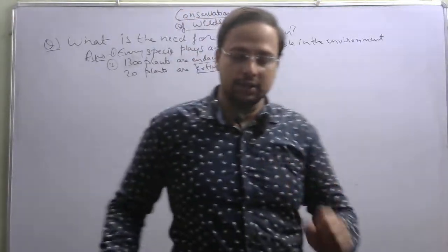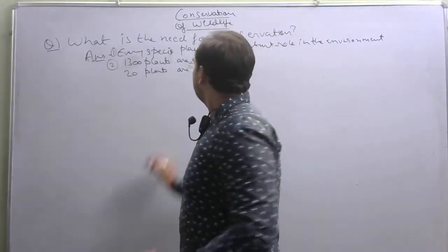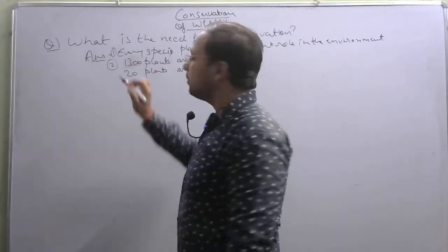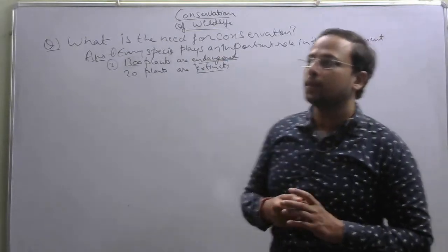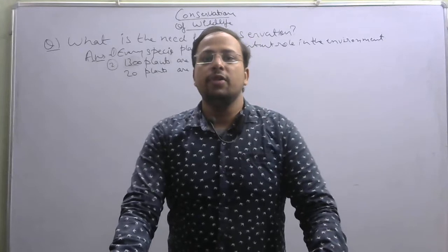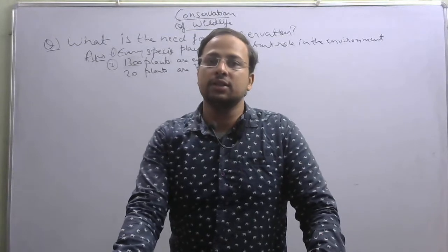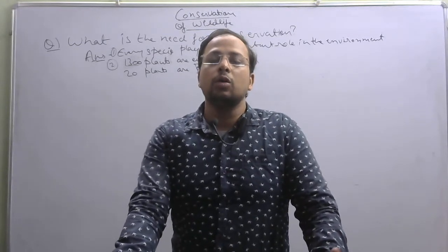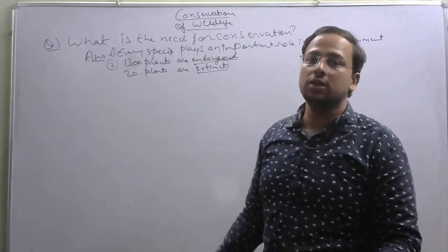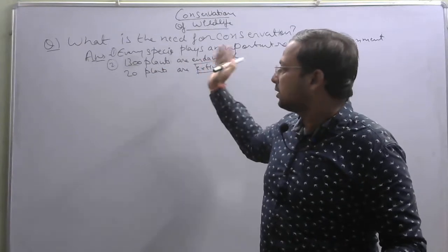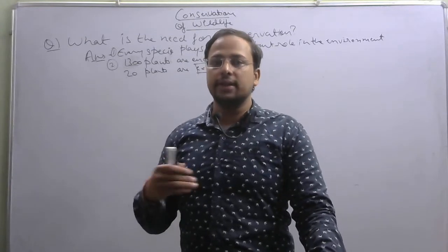And 1300 plants are endangered. Endangered means those species which are on the verge of extinction, that those species will be extinct if they are not saved, if they are not conserved today. So that is the reason for conservation. We need conservation because many plants are endangered and many species of animals or plants are extinct.